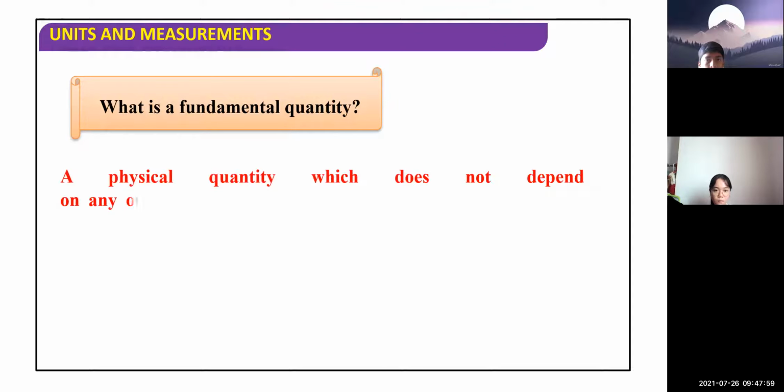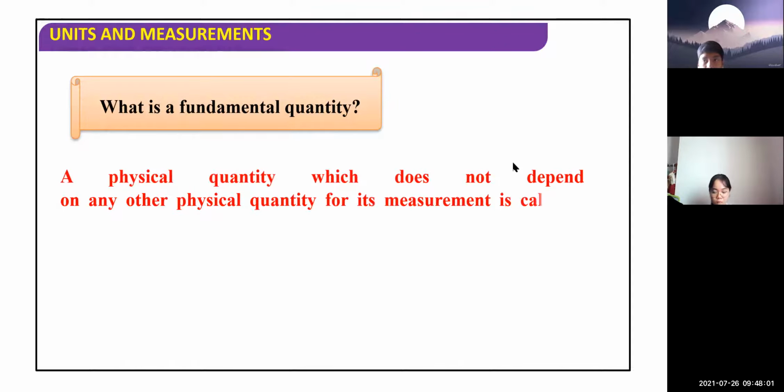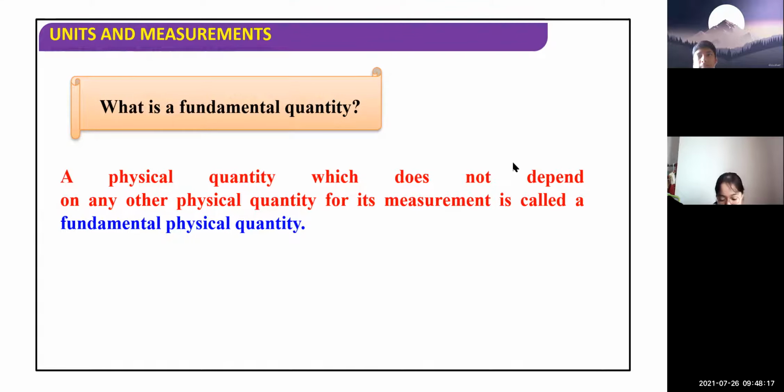A physical quantity which doesn't depend on any other physical quantity for its measurement is called a fundamental quantity. This is the exact and 100% correct definition: a quantity which doesn't depend on any other quantities. They're called the fundamental quantities.